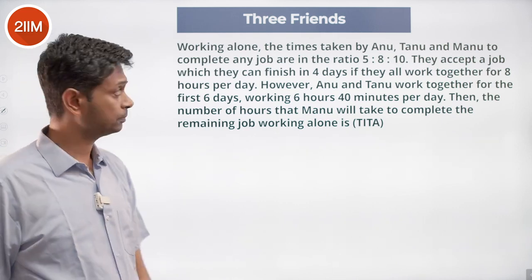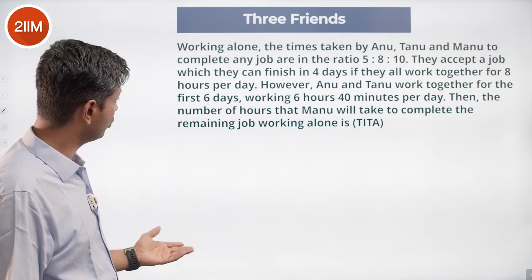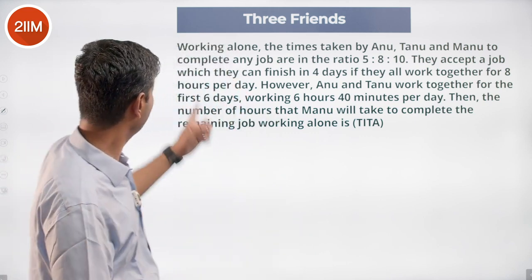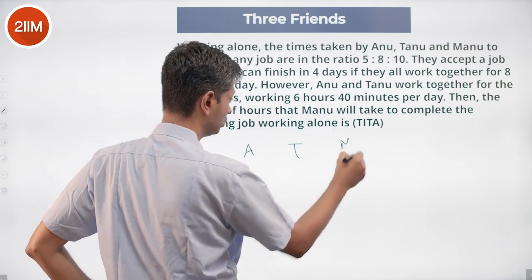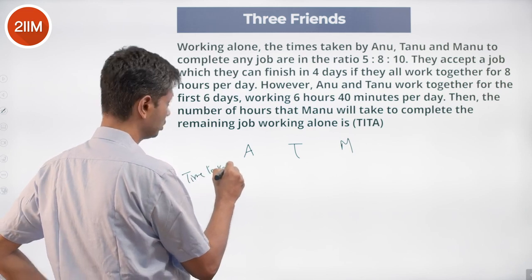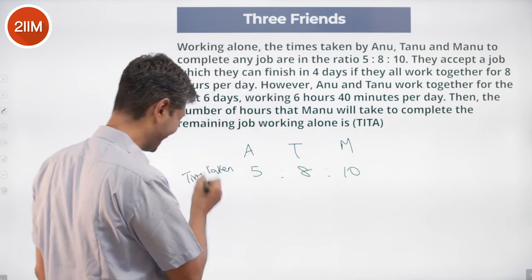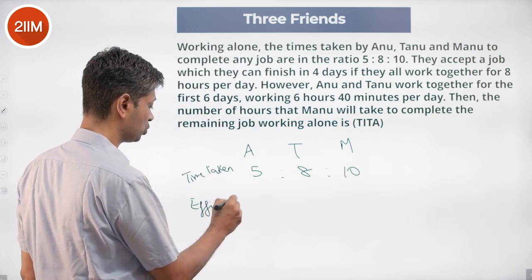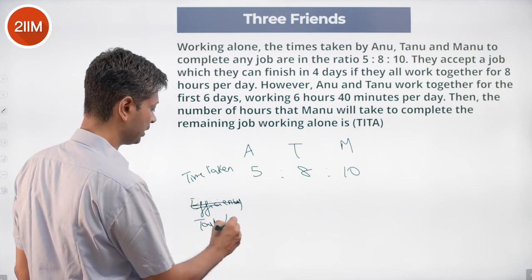They accept a job which they can finish in 4 days if they all work together for 8 hours per day. That is 4 into 8, 32 hours. And remember, this is the ratio of the times taken. So Anu, Tanu, Manu, time taken ratio 5:8:10, or their efficiency, or extent to which they do tasks per day, or task per unit time.